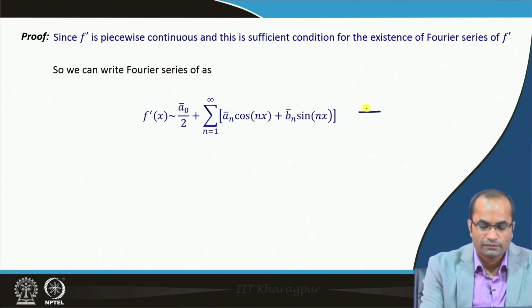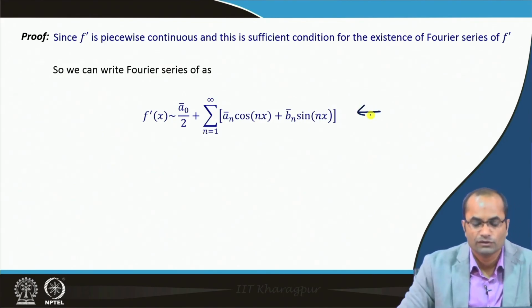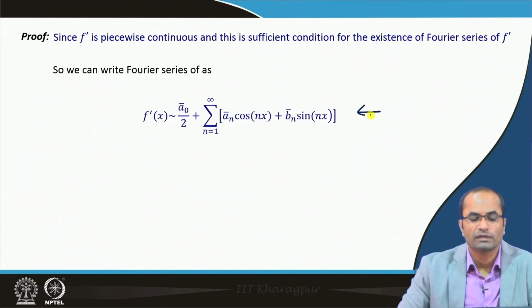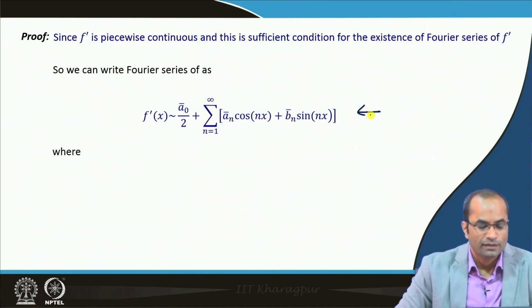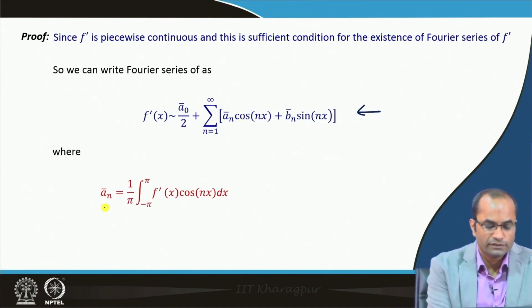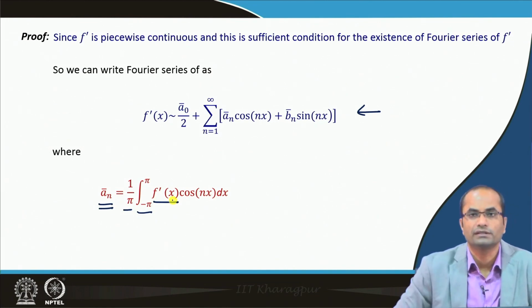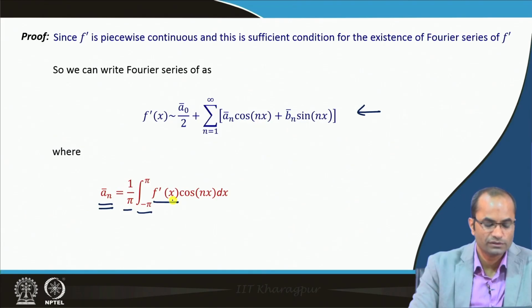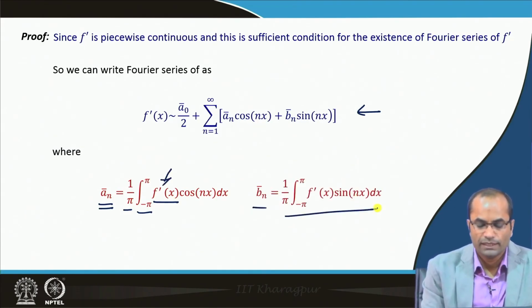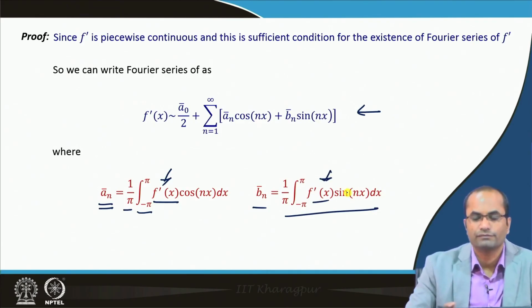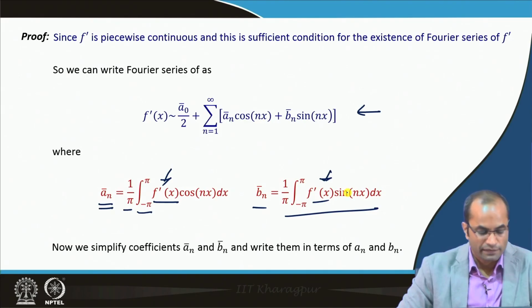Having this series for f prime, which is always possible because f prime is piecewise continuous, these coefficients a n bar, again use the standard formula, 1 over pi, integral from minus pi to pi, instead of f, now we have f prime, naturally, because we have written this series for f prime. So, these Fourier coefficients are for f prime, and similarly for b n bar we have the same formula, only instead of f we are writing f prime.